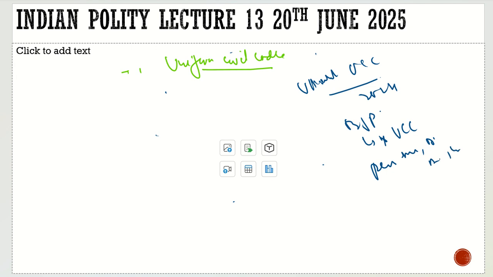Can a state make law about it? Yes, exactly, because it is under the concurrent list. So the state can make it, and it is very much constitutional. So what does the Uniform Civil Code of Uttarakhand say? It has certain important provisions in it.